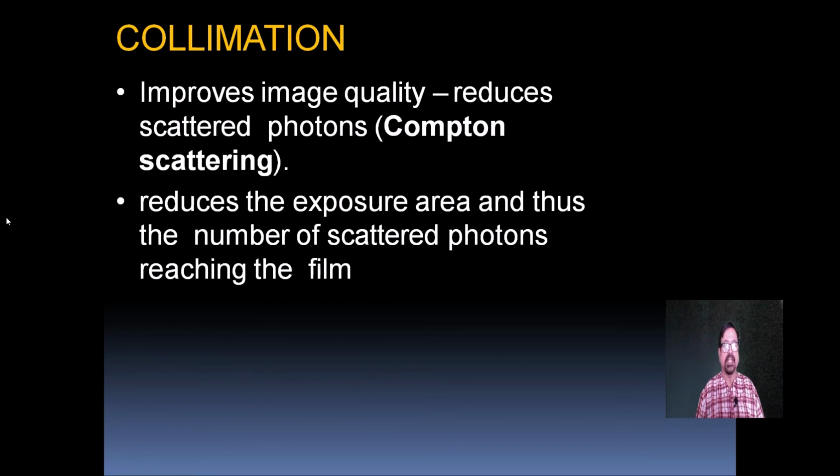Collimation improves image quality. It reduces scattered photons, that is Compton scattering. It reduces the exposure area, and thus the number of scattered photons reaching the film is reduced.